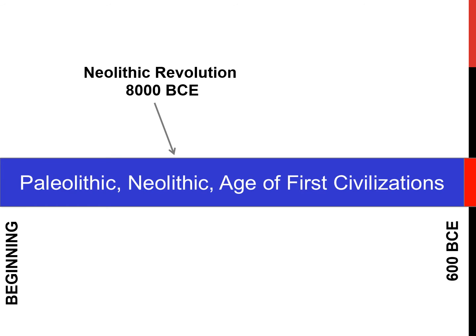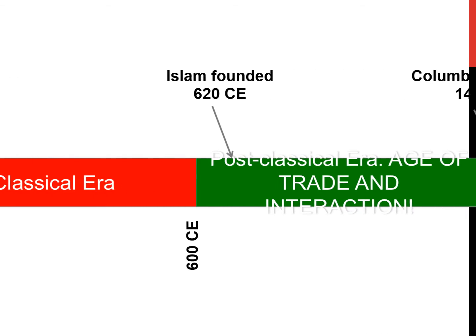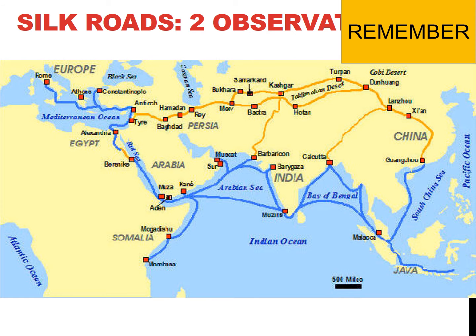Let's go way back. So far we've covered the Neolithic Revolution and slowly moved through the classical era, the Purple Period, and now we're in the post-classical period, the age of trade and interactions. Always remember that. It comes right before Columbus and his voyages of 1492. Really easy to remember those dates. It starts off with Islam, ends with Columbus and them sailing the ocean blue.